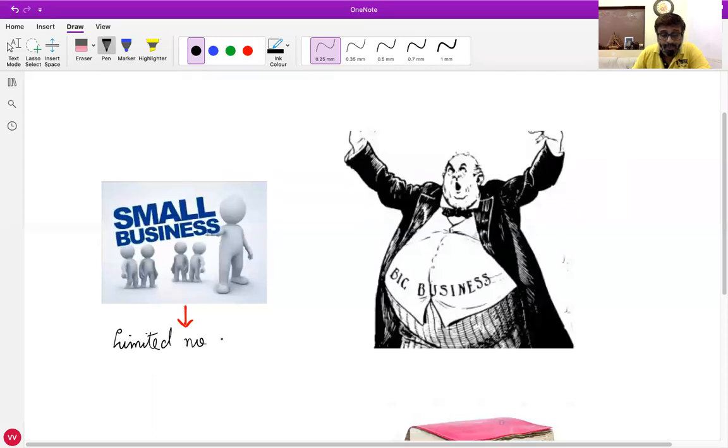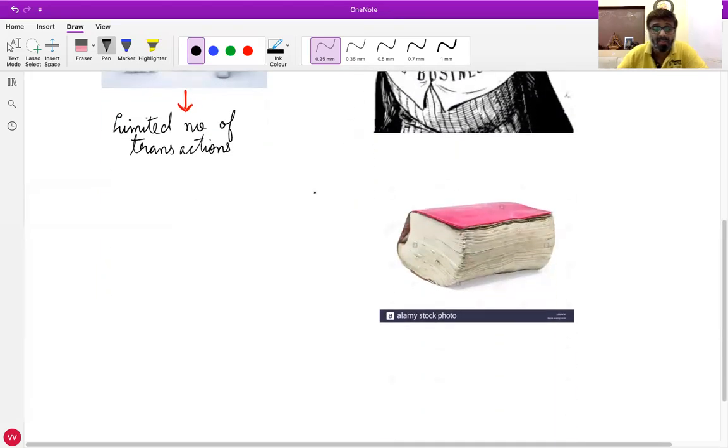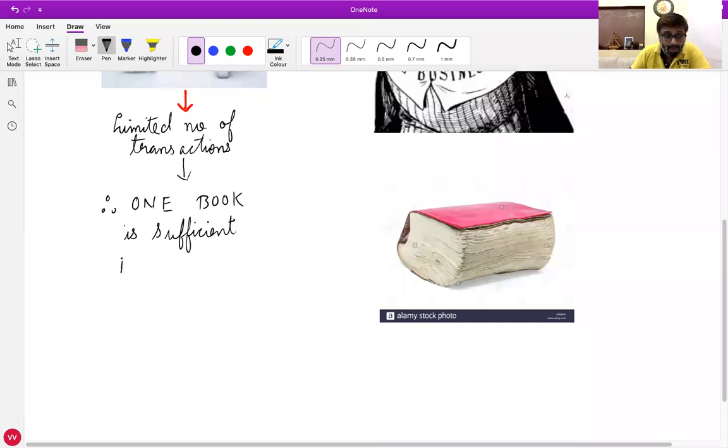So one book will be sufficient for them. That is journal book, what we studied till now. Okay, one book will be sufficient for them. That is journal book, what we studied till now.